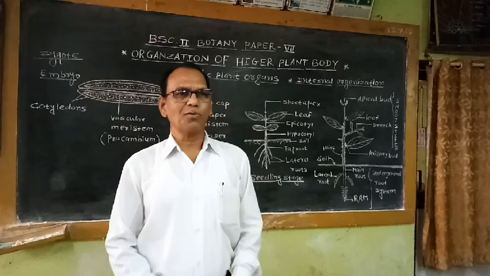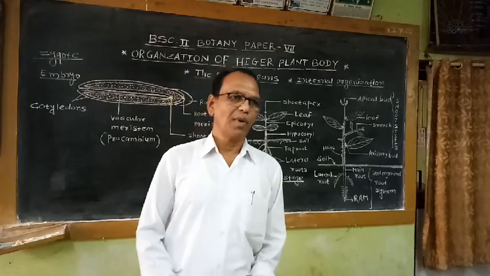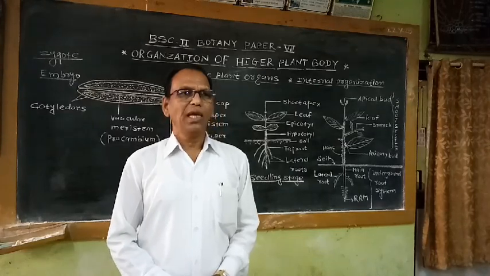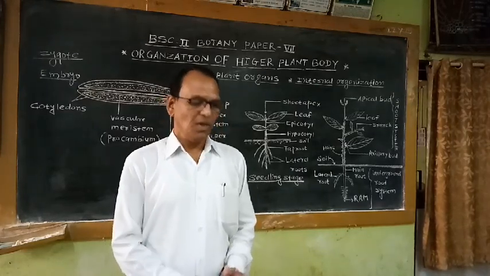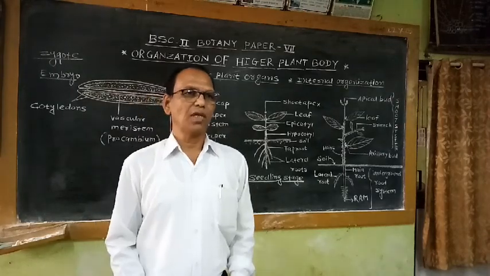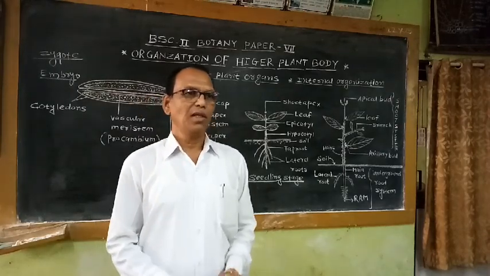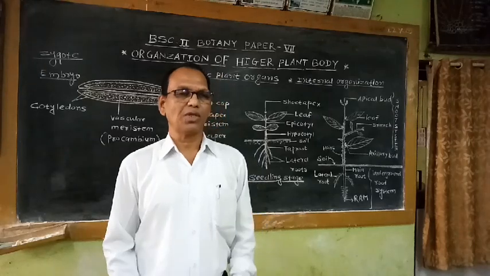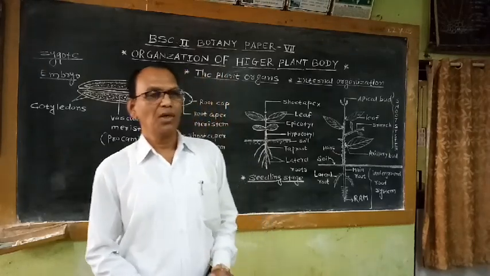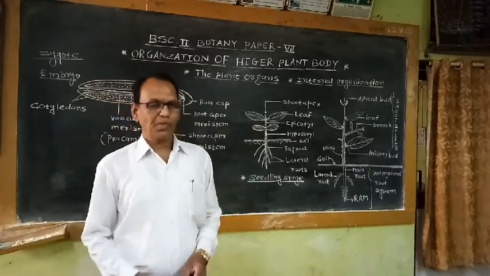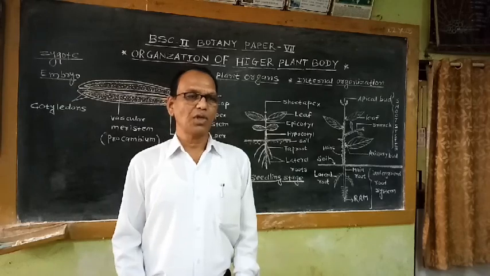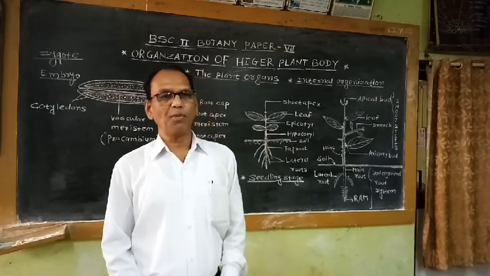These new cells produced by the embryo cells differentiate. That means some cells form the epidermal tissue system, some cells form the ground tissue system, and some cells form the conducting tissue system. After tissue differentiation, these differentiated permanent tissues are involved in the formation of different organs.